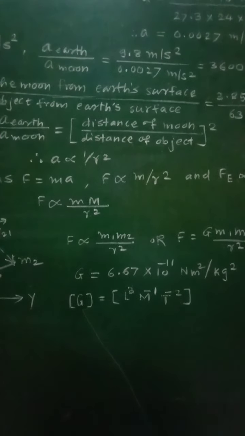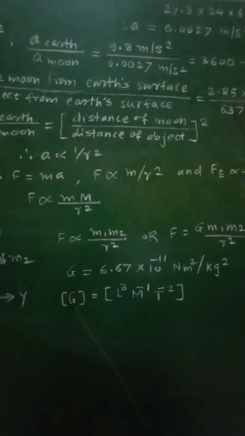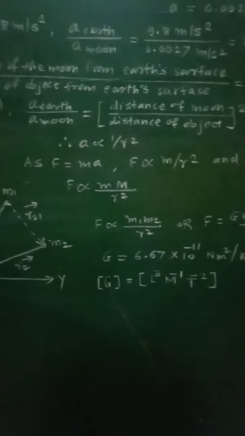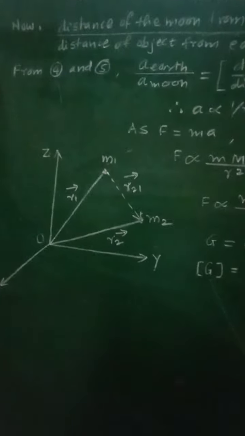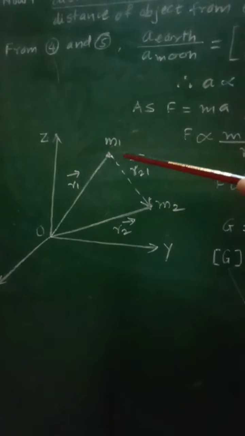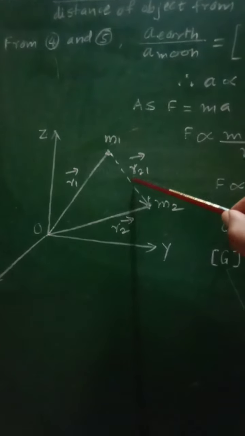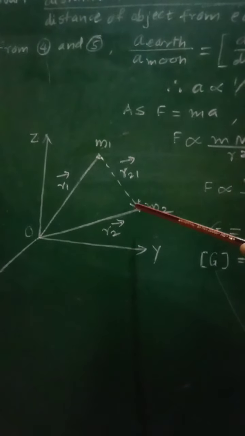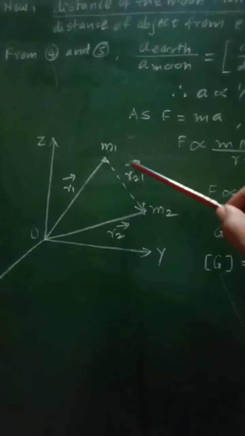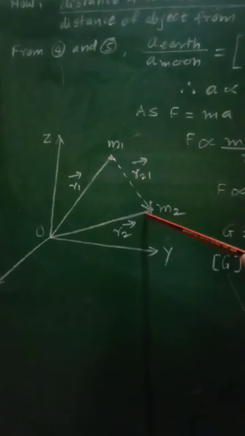As this law is applicable to all the material bodies in the universe, it is known as the universal law of gravitation. And therefore, if you consider, instead of any object and the earth, two bodies having masses m1 and m2 separated by the distance r21, that is the distance of the second mass from the first mass, and r1 and r2 represent their position vectors.